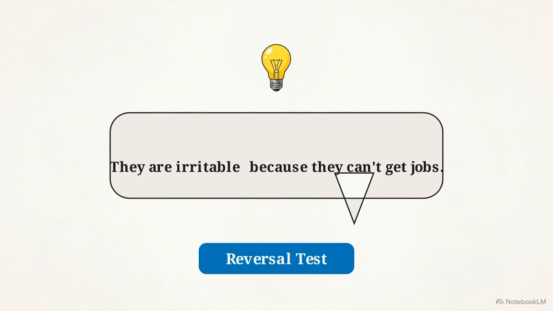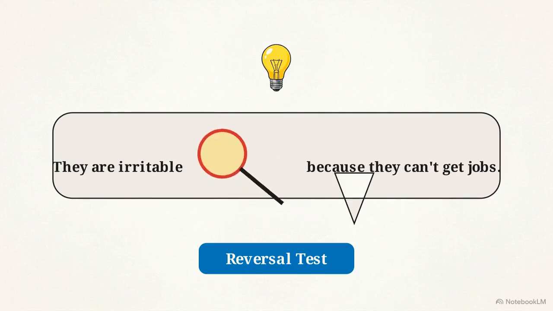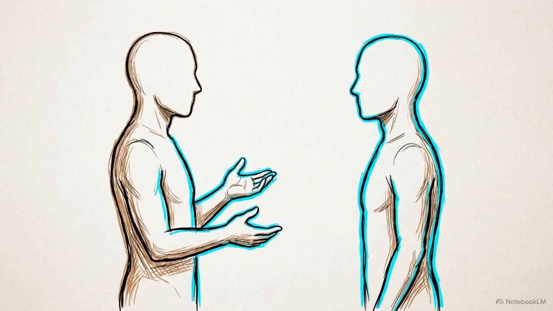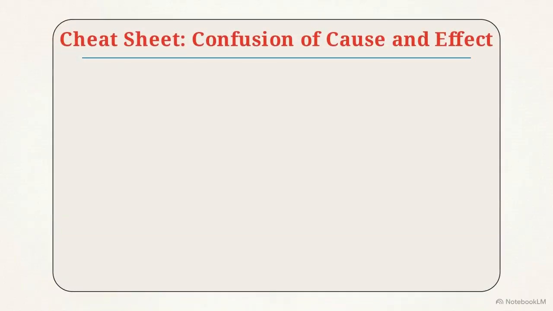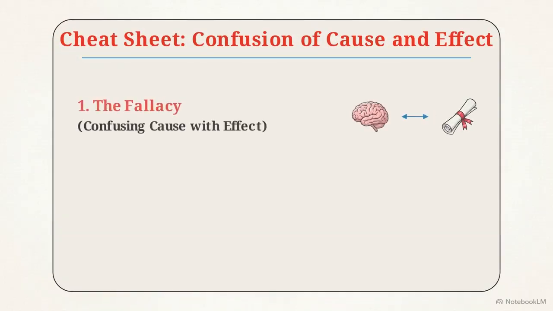If you reverse the logic for your opponent, the gap in their reasoning becomes impossible to ignore. Presenting the reversed relationship out loud forces the other person to confront the implausibility of their own claim. It corrects the sequence without the need for an aggressive personal attack. To keep your logic grounded, remember these 3 points.